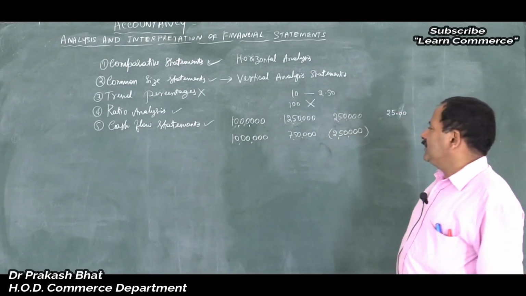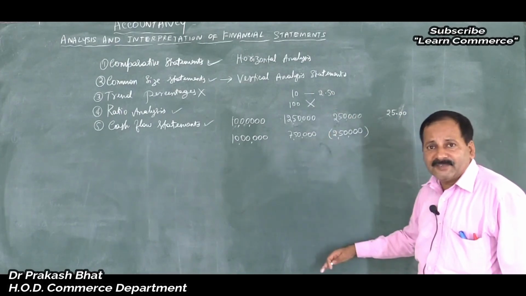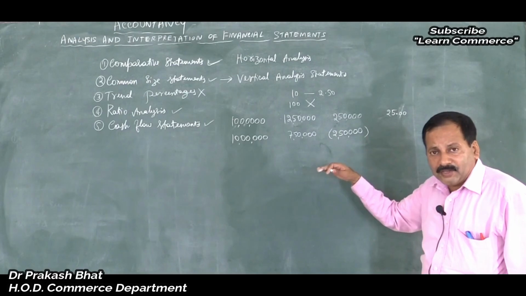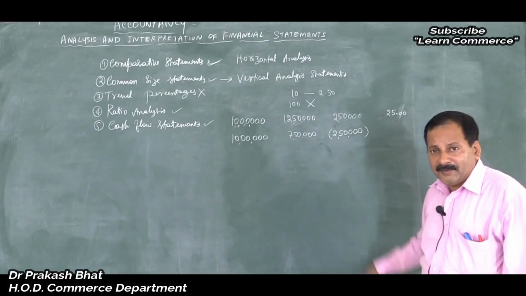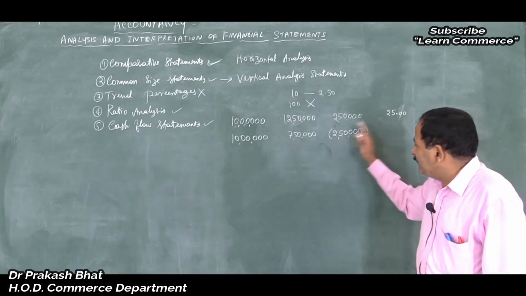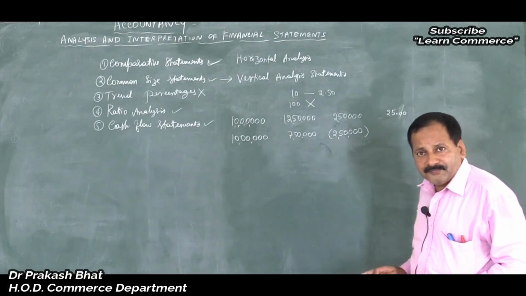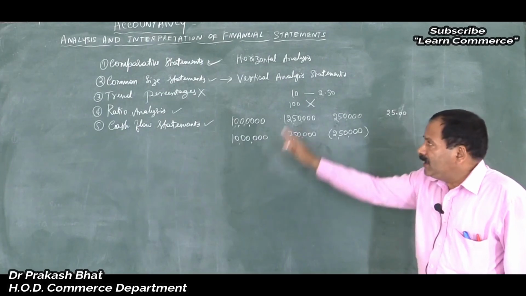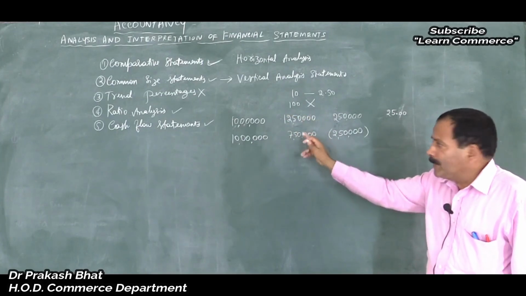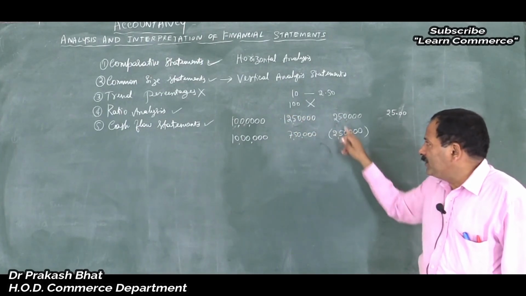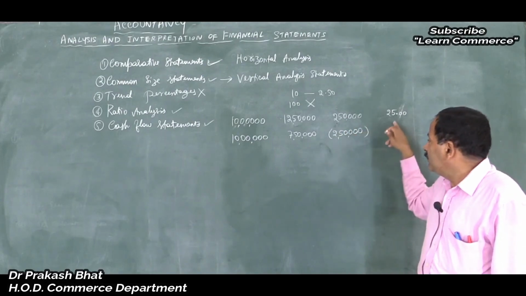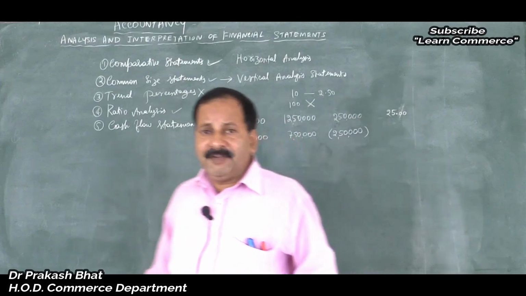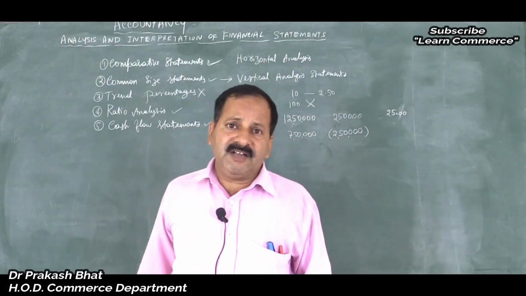You have to do this, and for each of the items in the balance sheet or the statement of profit and loss as given in the problem, you have to do the same thing, same work you have to do. Present it in the balance sheet format or statement of profit and loss, and write the figures of both the years. Compare it, write positive or negative, then reduce it to percentage. Your work is done. Once you complete it, then 12 marks easily you will get.